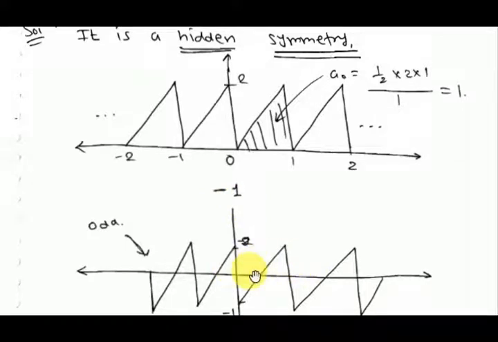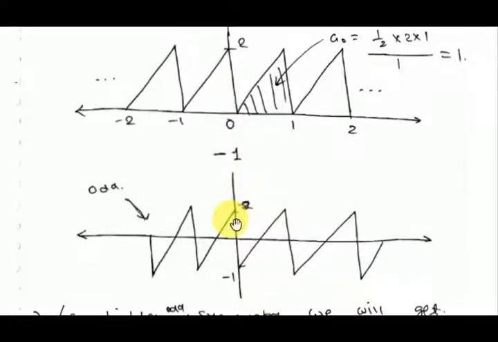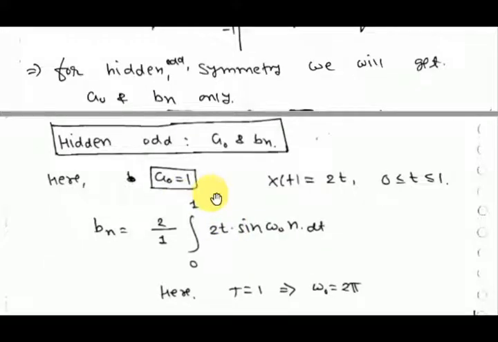Now this signal is odd symmetry. So for this signal a0 and an will be 0, only bn will be there. But if you want to reconstruct this signal, you have to add 1 again, so the DC term will be 1. a0 is 1.